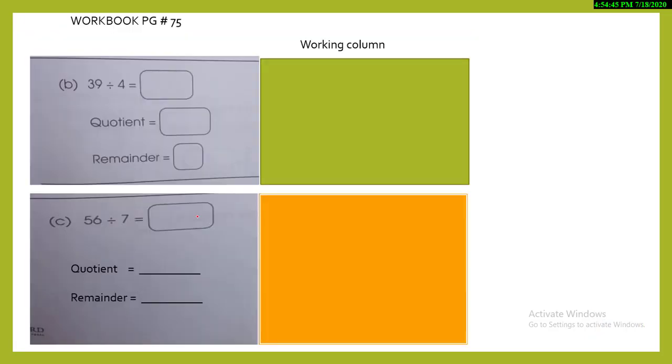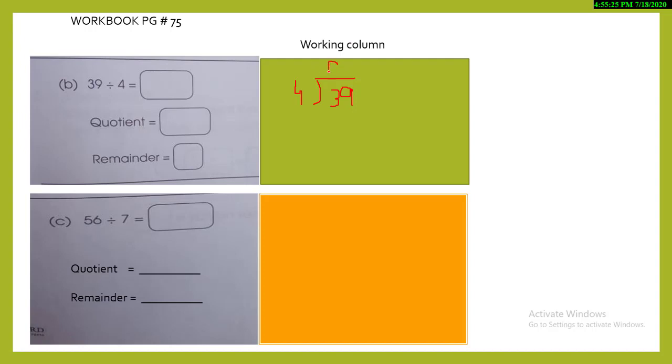Okay. This is page number 75, and again the working column is given. So let's first draw the picture for division: 4 will go outside, 39 will go inside. This question I would like to do verbally, for those students who can read the table very well. Let's start reading the 4 times table. 4 ones are 4, 4 twos are 8, 4 threes are 12, 4 fours are 16, 4 fives are 20, 4 sixes are 24, 4 sevens are 28, 4 eights are 32, 4 nines are 36, and 4 tens are 40. So which number do we need to select?